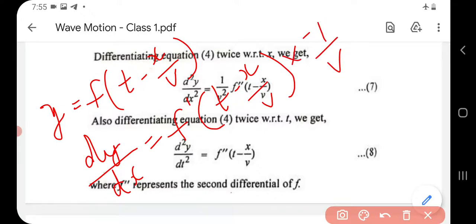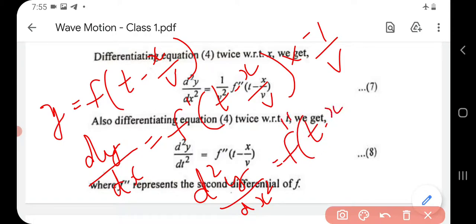Then again d square y by dx square will be equal to f double dash of t minus x by v. What is the differential of minus 1 by v? It will be minus of minus 1 by v square. Negative will become positive. So the final answer will be d square y by dx square is equal to 1 by v square f double dash of t minus x by v.